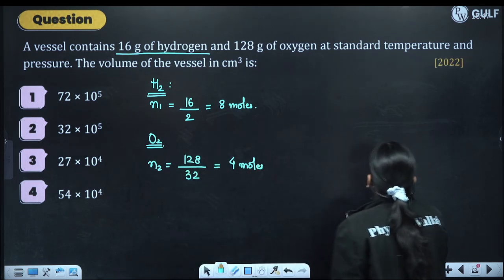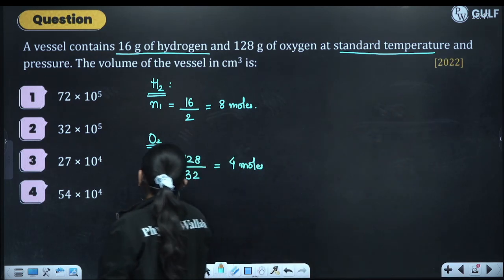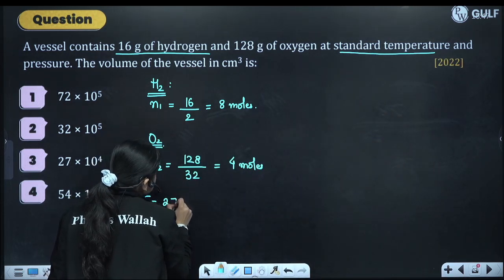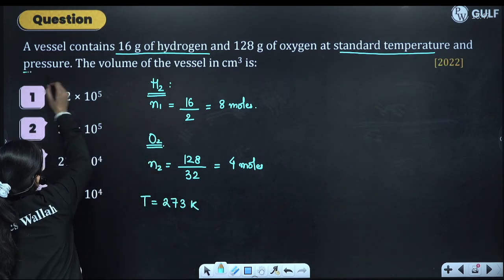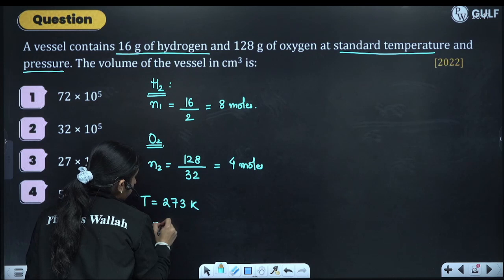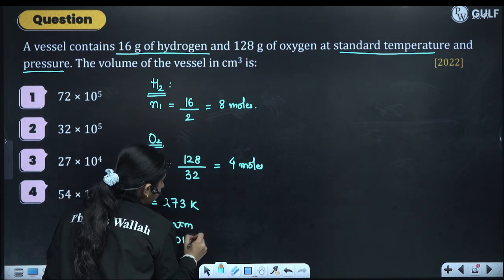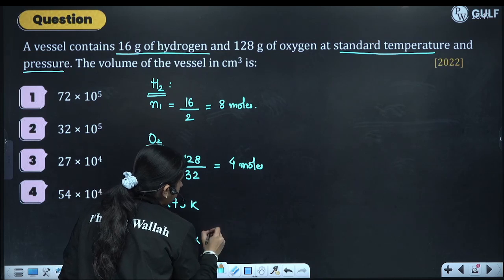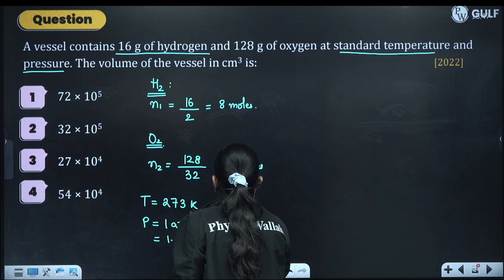At standard temperature, T will be 273 Kelvin, and at standard pressure, P will be 1 atm, that is 1.013 into 10 raised to the power 5 Pascal. This will be my pressure.